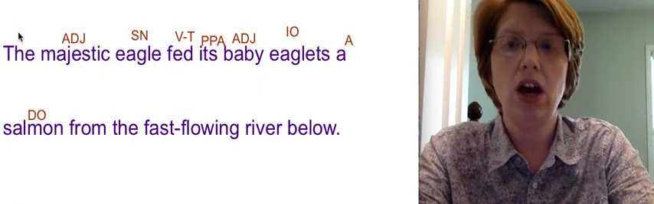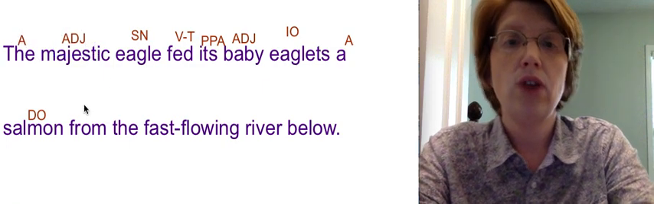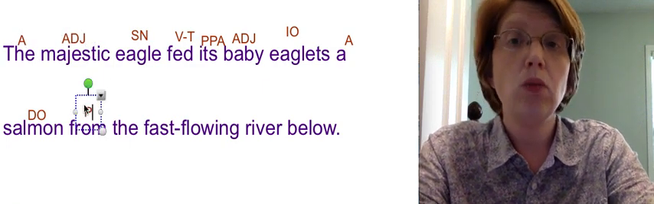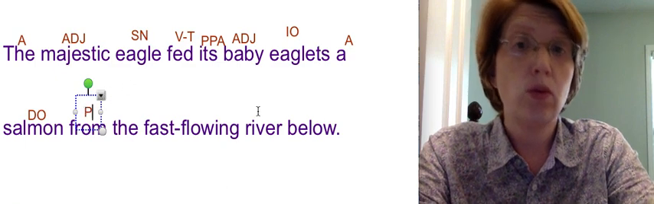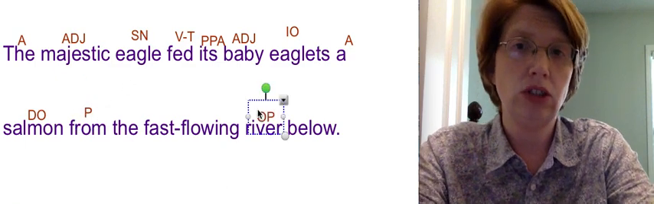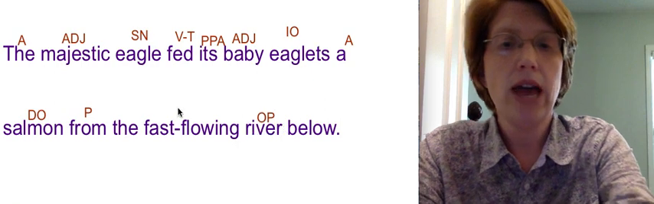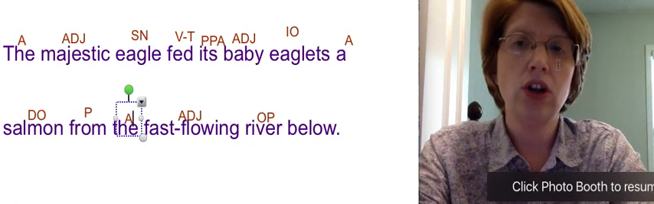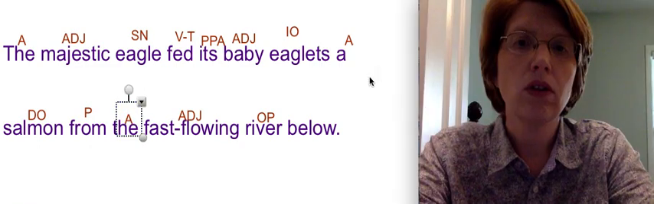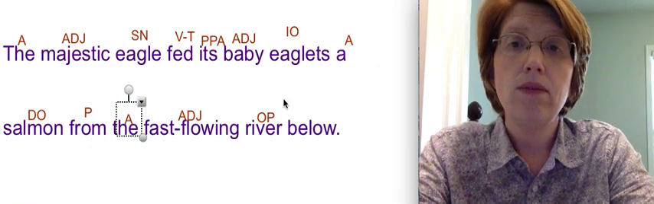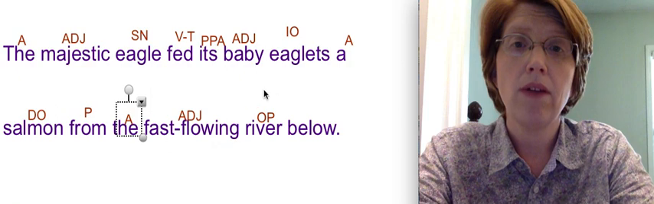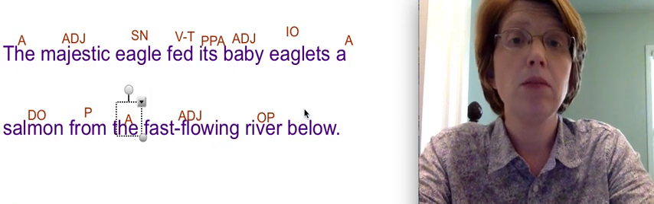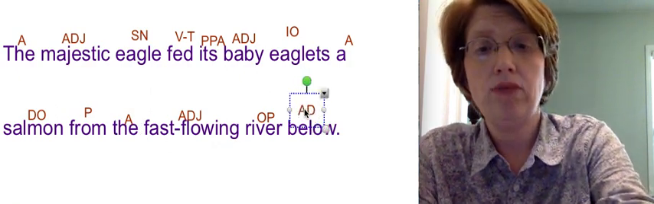Adjective. The. Article adjective. From. Preposition. From what? The river. Object of the preposition. What kind of river? Fast flowing. Adjective. The. Article adjective. Fed from where? Below. Adverb.